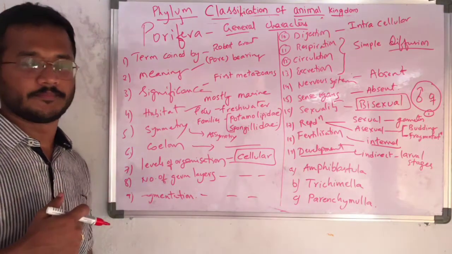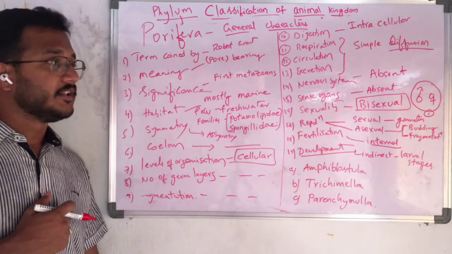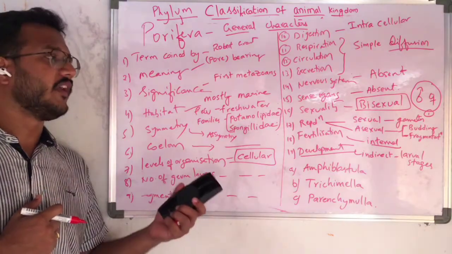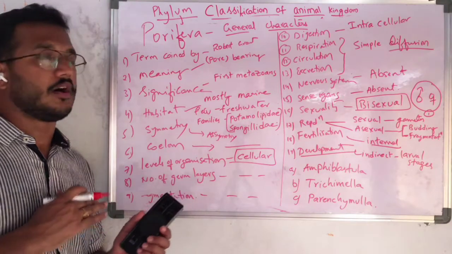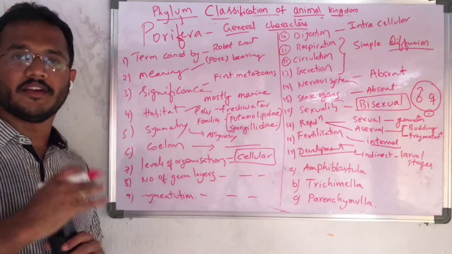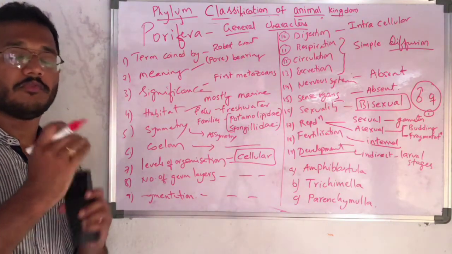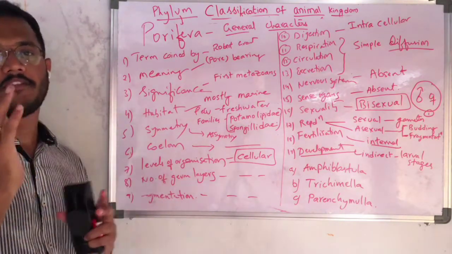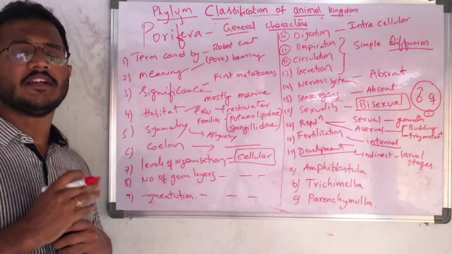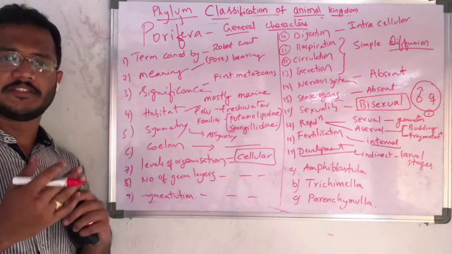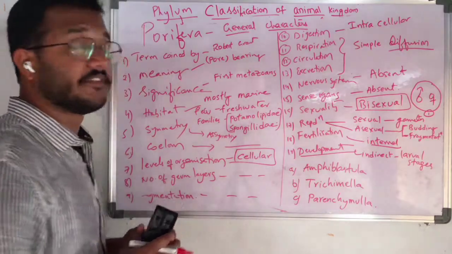Okay, and examples. This is about the general characters. Here three larval stages are there. Like that, in each and every chapter we will discuss these general characters. And at last, after the completion of these 10 phyla, we will compare all the phyla together in a chart: one chart for invertebrates and one chart for vertebrates. That will cover almost 95% of the questions from this topic, the phyla of the animal kingdom. Okay, now we will see the classification.